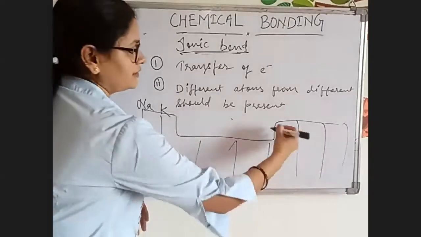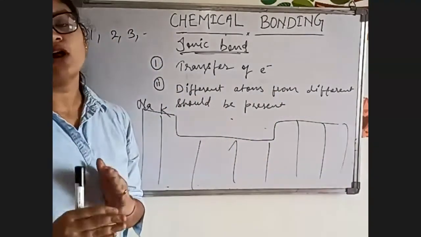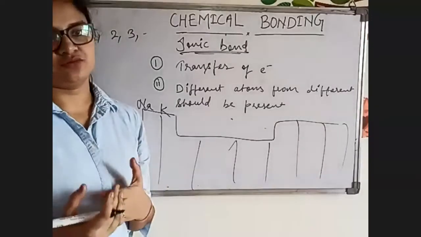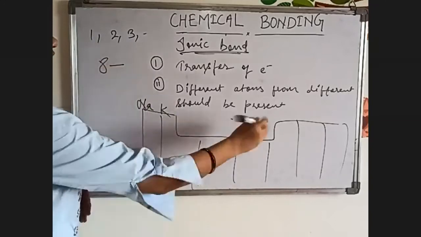But when we move towards the non-metals on this side, they will gain electrons. So their valency will be 8 minus their number of valence electrons.